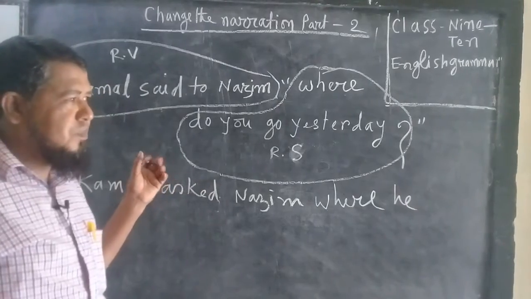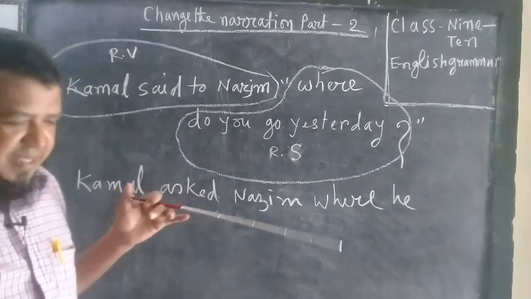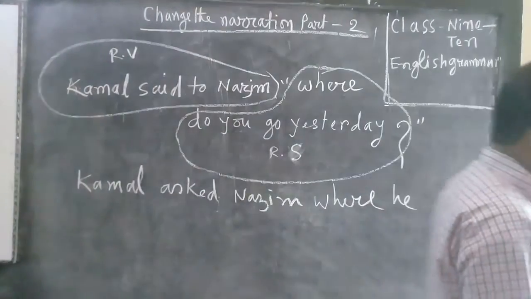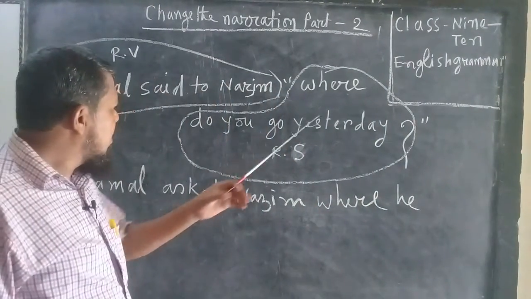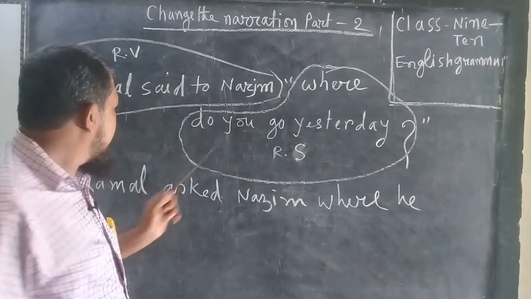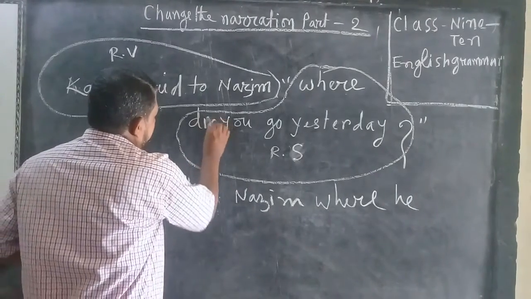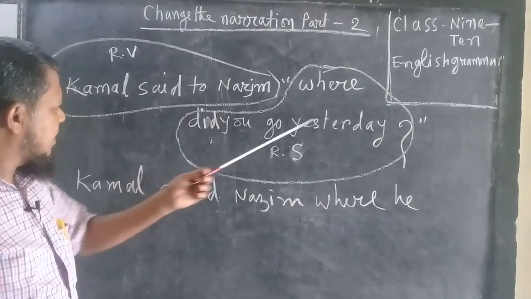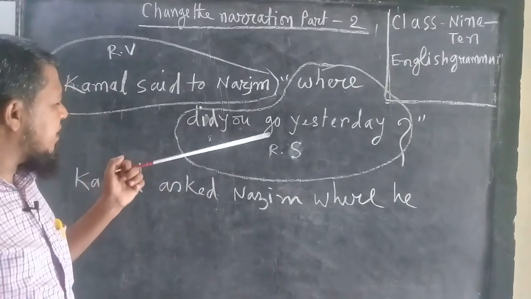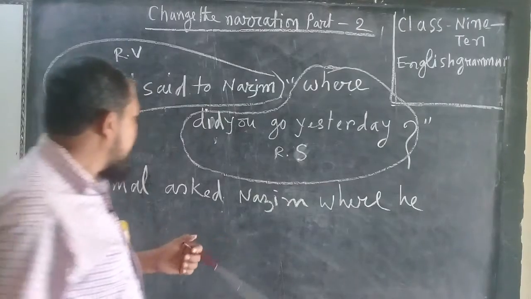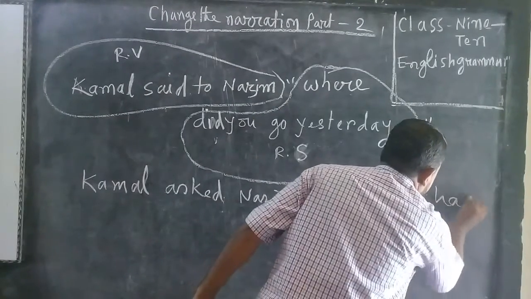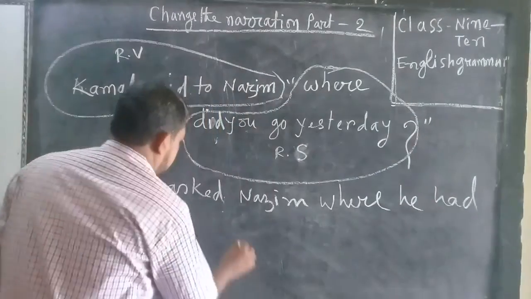Fourth step, the change of tense. The reported speech sentence is past indefinite tense. Past indefinite tense turns into past perfect. So he had gone.